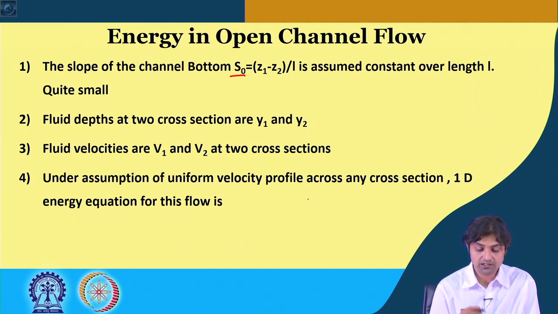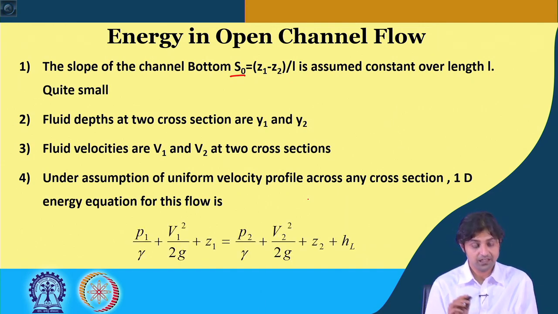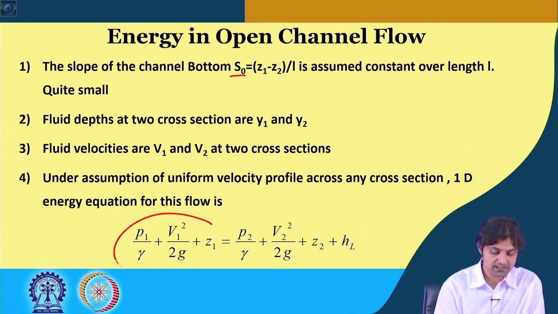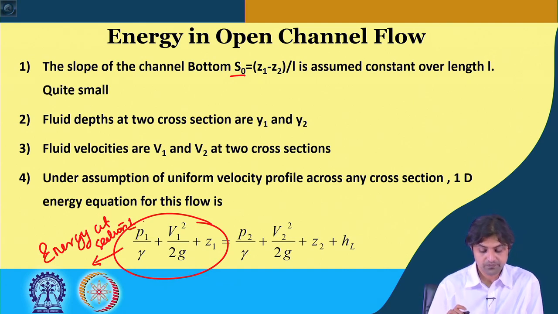Okay. So, under the assumption of uniform velocity profile across any section, the one dimensional energy equation for the flow is: P1 by gamma plus V1 square by 2g plus Z1. This is energy at section 1, is equal to P2 by gamma plus V2 square by 2g plus Z2 plus head loss HL.